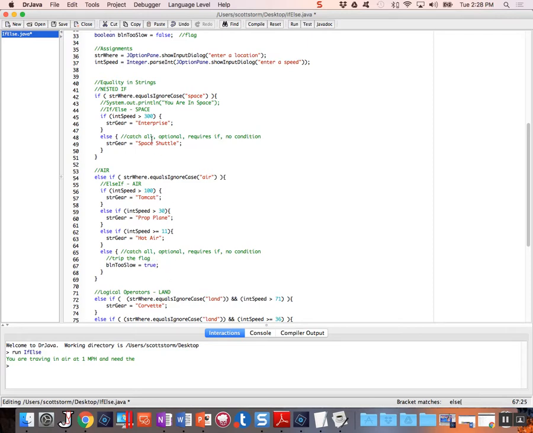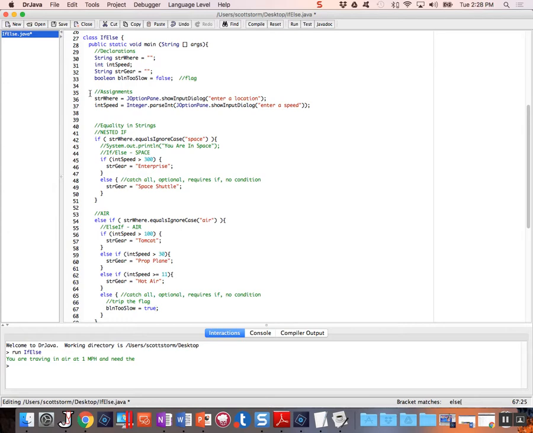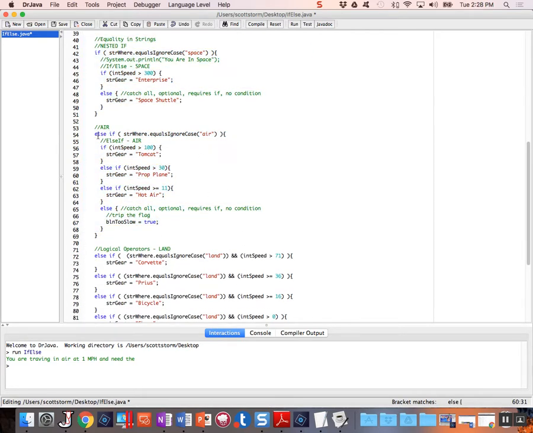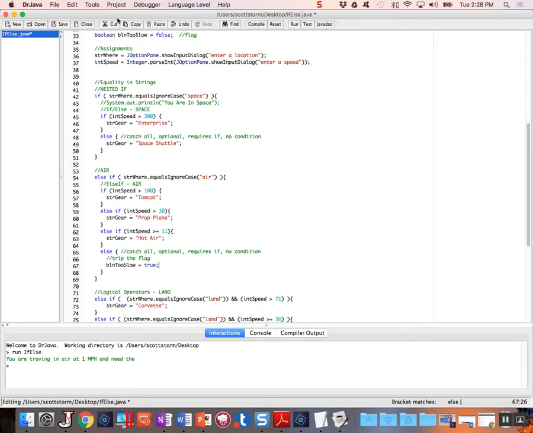Okay, so now it started off as false, and it's going to remain false through our entire program unless we hit this one circumstance. The circumstance is if we are in the air, and if the speed is not greater than or equal to 11. That's the only time that Boolean too slow is actually going to be changed to true. So here's where we declared it, true or false.